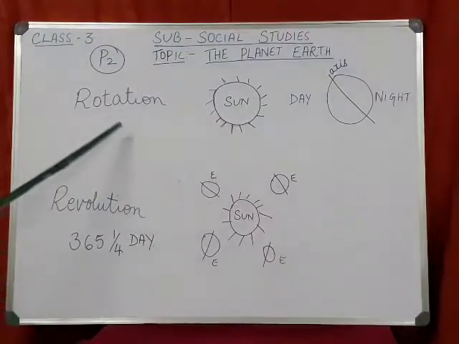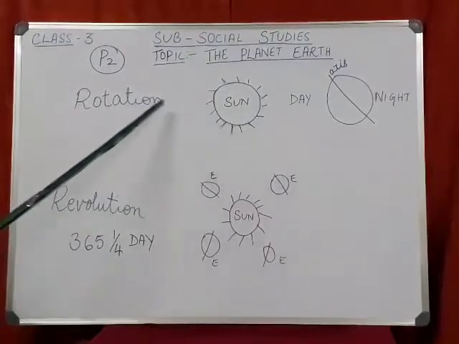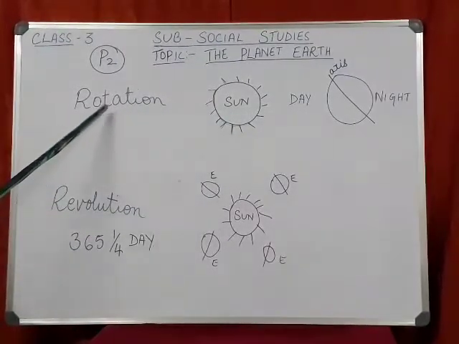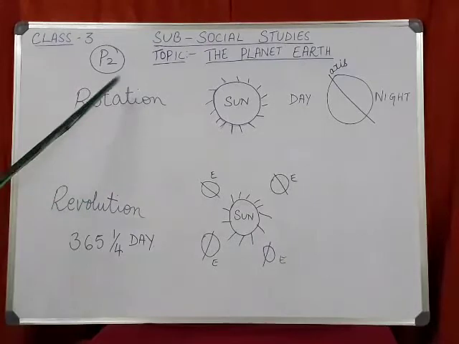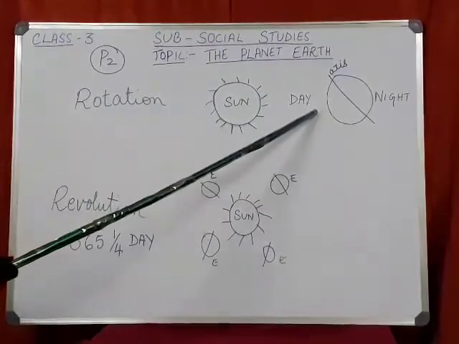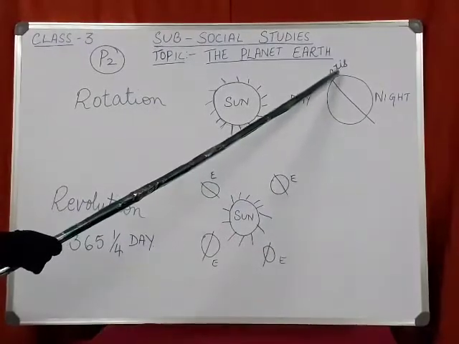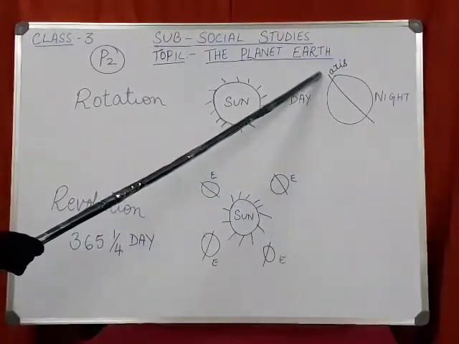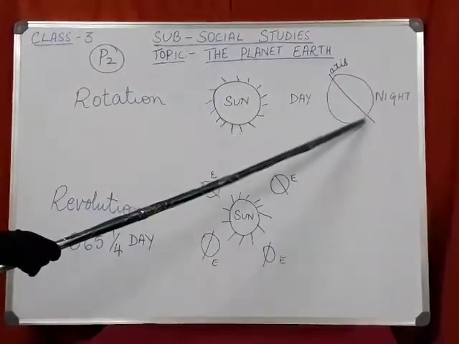There are two types of movements of the earth. Movement of the earth is of two types: one is rotation and another one is revolution. Rotation of the earth always happens on an imaginary line that is called an axis. Axis is an imaginary line which passes in the middle of the earth from north pole to south pole.